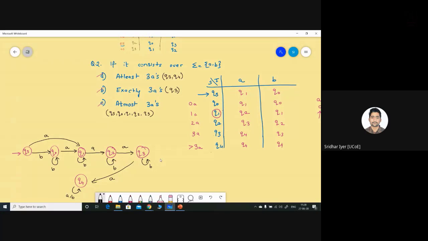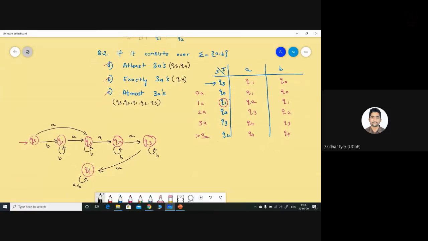But if you're running short of time, you can mention the final states over here along with each sub question and draw a common diagram. But don't mention the final states over here because all of these sub questions are having different final states. Okay, am I clear? But again, the advice is if you're having some time, go on with the separate diagrams. If you're running short of time, then you can use this technique. Simply mention the final states along with each sub question.